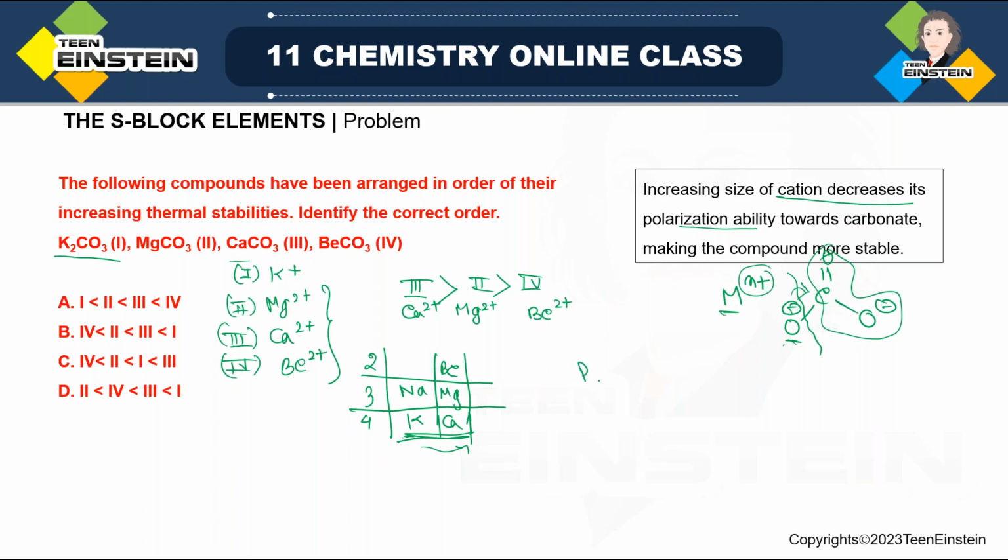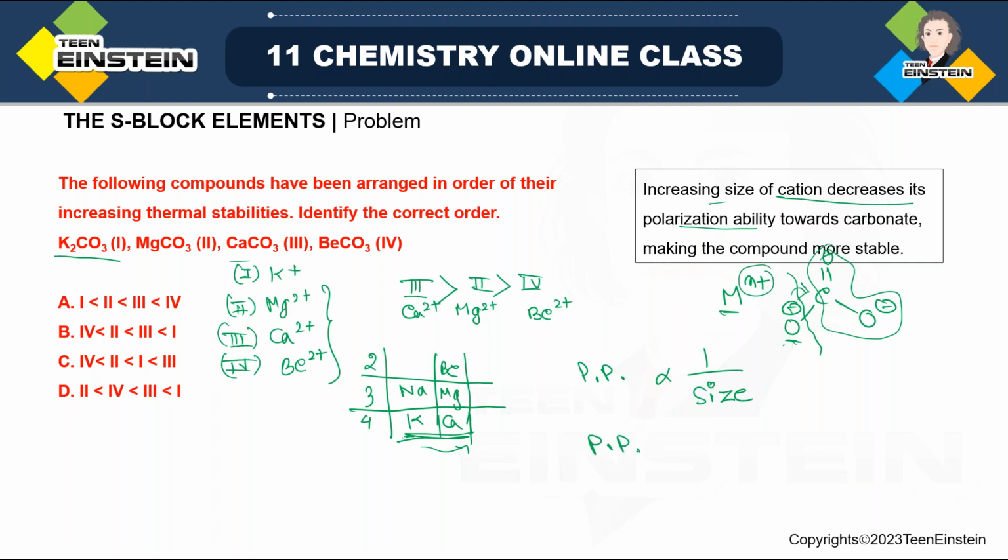So polarization power is inversely related to size. When size is very small, polarization power is very good, and when the size of the cation is increasing, then polarization ability will be very low, and when polarization ability is low, thermal stability will be high.